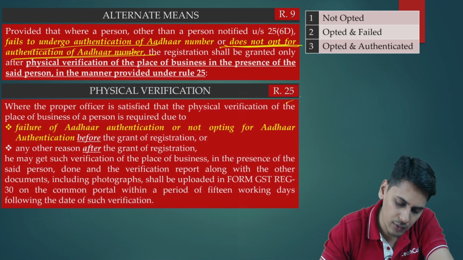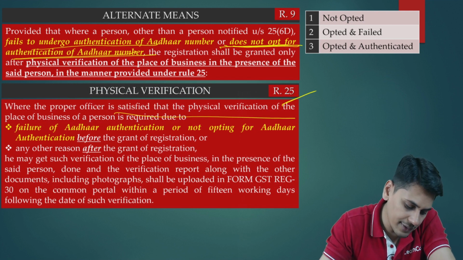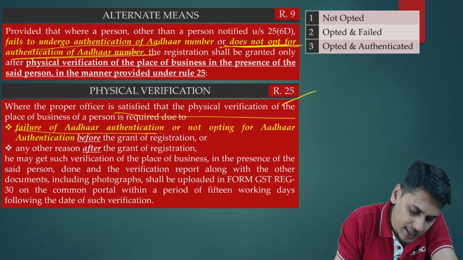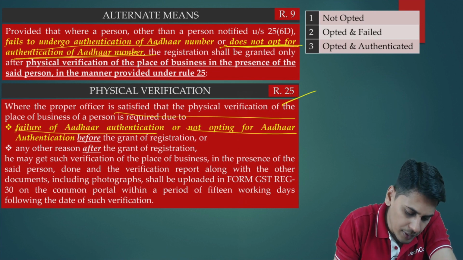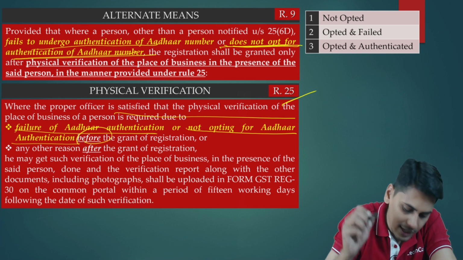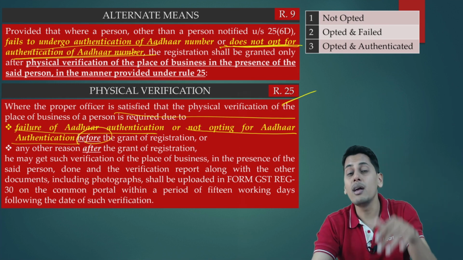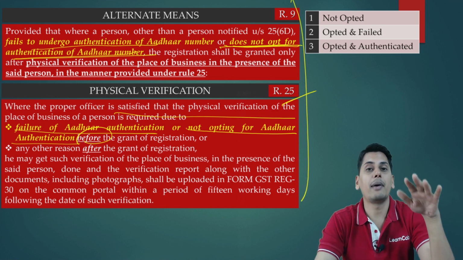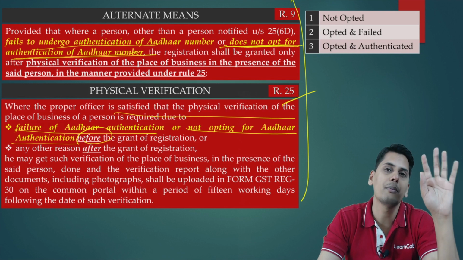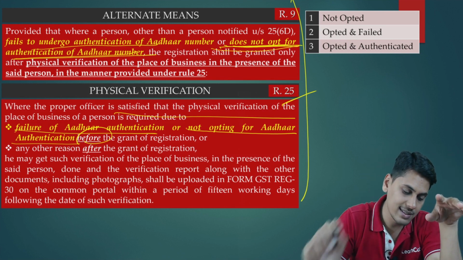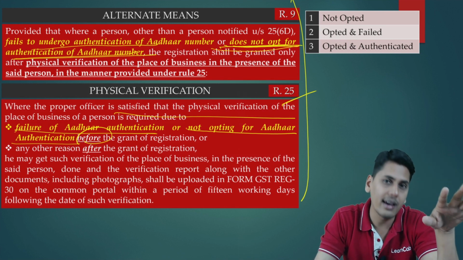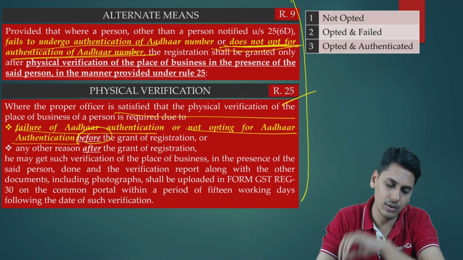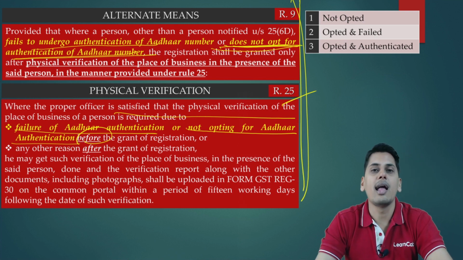Similar amendment in rule number 25 as well, where the proper officer is satisfied that the physical verification of the place of business of a person is required due to failure of Aadhaar authentication or not opting for Aadhaar authentication before grant of registration. So this physical inspection will happen before grant of registration. So friends, I am sure by now you are clear with rule number 9 and rule number 25. It did not contain the wordings "does not opt for authentication of Aadhaar number", which led to an absurd interpretation against the intention of the government. So therefore, this amendment in rule number 9 and rule number 25.